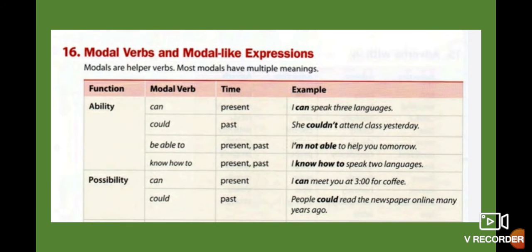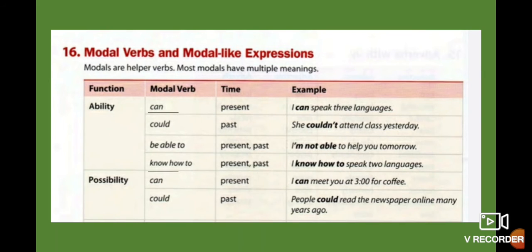Then we have could. This one you use in past. She couldn't attend class yesterday. That means maybe a different situation came up, and for that reason the girl couldn't attend class yesterday. Or maybe in the past, people could read the newspaper online many years ago. It is a possibility, so that means something that you can do, or maybe not.